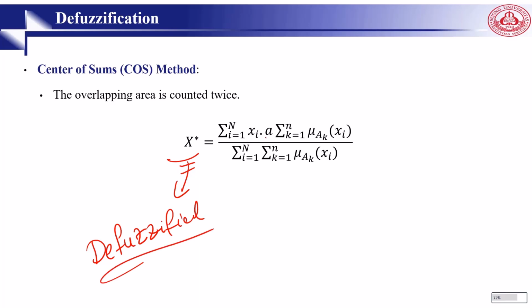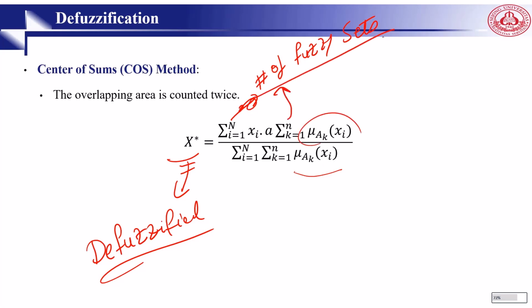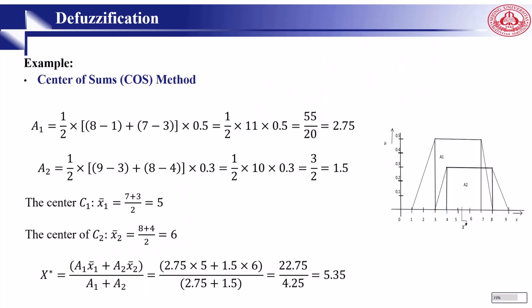From k = 1 to n, x_i multiplied by a_k, the membership value mu_ak, and this is the membership. So n here is simply the number of fuzzy sets. And mu is the membership function that you already know. This is the number of fuzzy sets, and this n is the number of variables. This is called the center of sums.